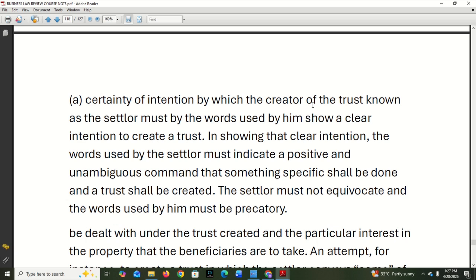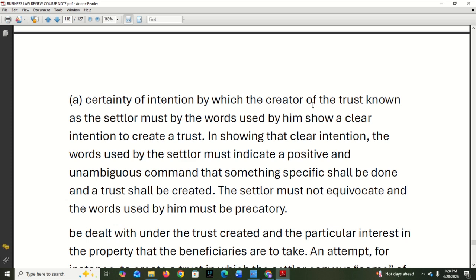And these are: one, certainty of intention, by which the creator of the trust, known as the settlor, must by the words used by him show a clear intention to create a what? A trust. So if there is going to be an express trust, that means it's the one that created it. He must certainly show intention that he wants to create a trust. In showing that clear intention, the word used by the settlor must indicate a positive and unambiguous command that something specific shall be done and a trust shall be created.